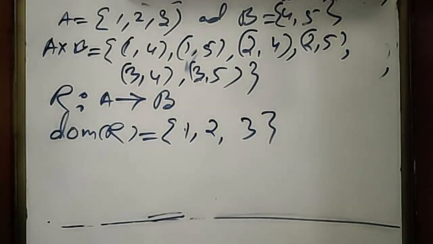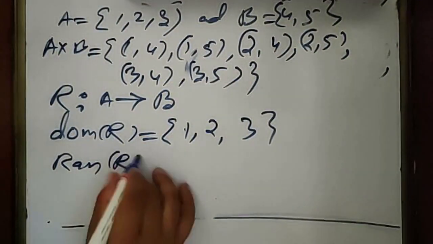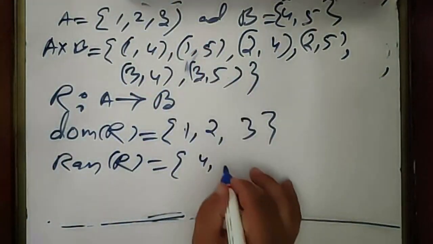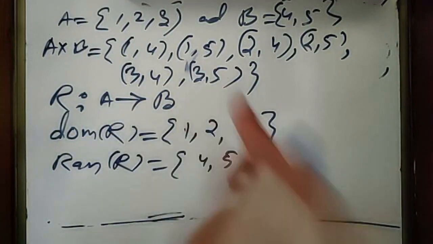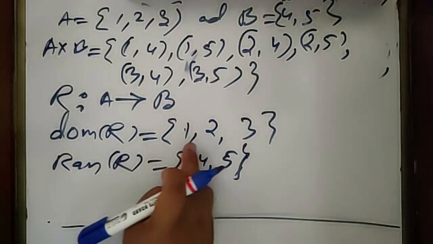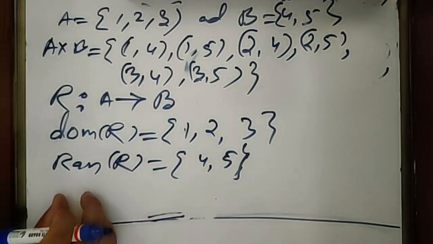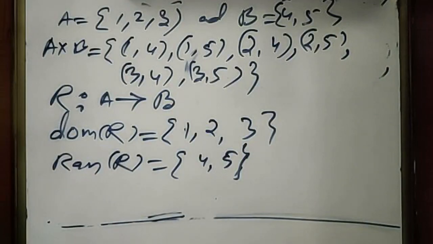This is the domain. The range of the relation R is denoted by Rn, and which is the second element of the ordered pairs. 4, 5, then 4 is already taken, 5 is already taken, 4 is taken, 5 is taken. Yes, only these two elements. So the range contains only these two elements. Here you can observe that domain is the set of elements which is the same as the set A. Here the range of the relation R is the set of elements which is the same as the set B in this case.